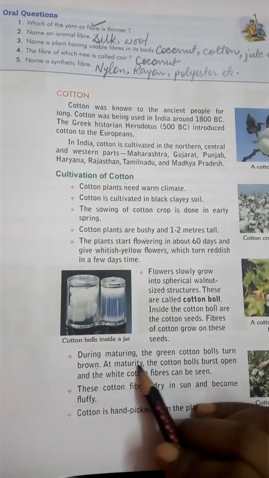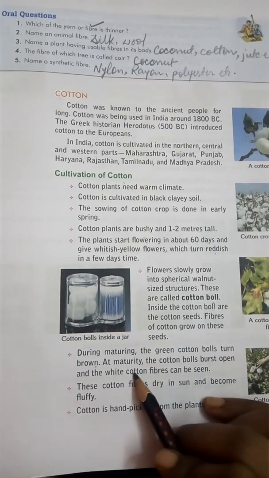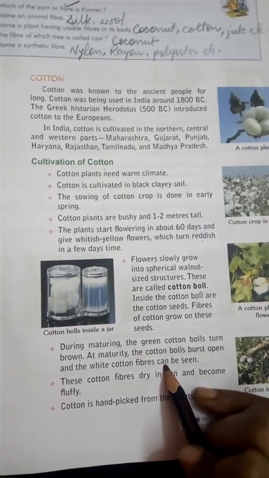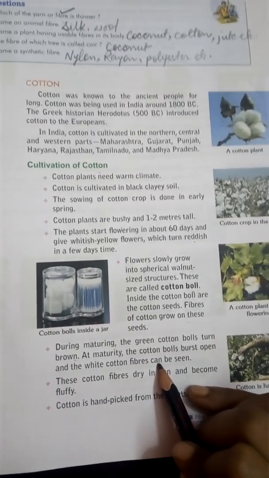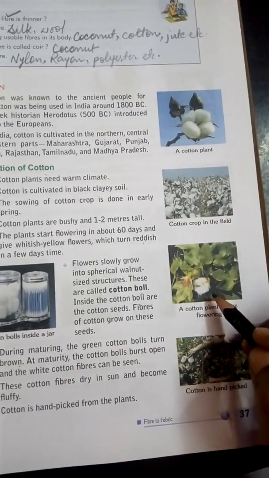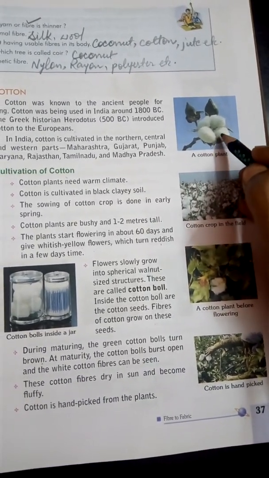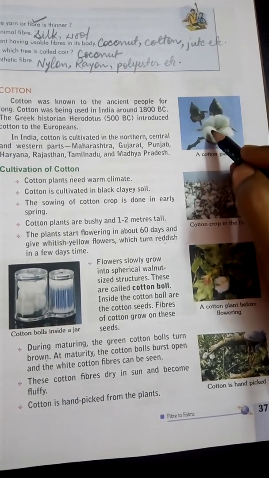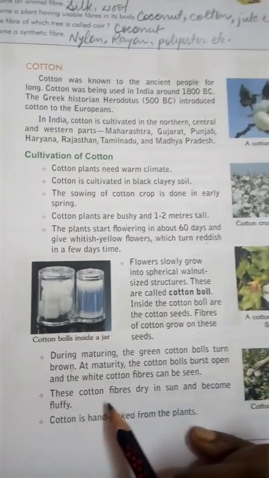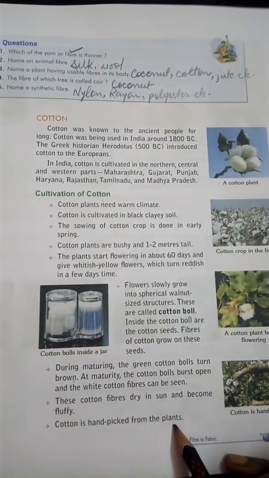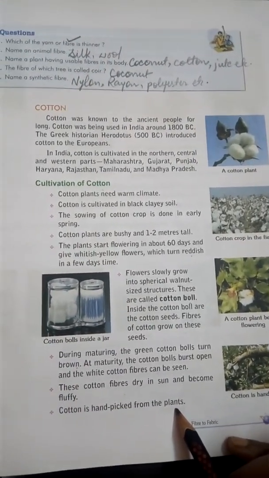At maturity the cotton balls burst open and the white cotton fibers can be seen. You can see here this cotton ball burst open, and the seeds contain the fiber of cotton, loose cottons. These cotton fibers dry in the sun and become fluffy. Cotton is hand picked from the plants, but picking can also be done by a machine. Now comes the next page, 38.